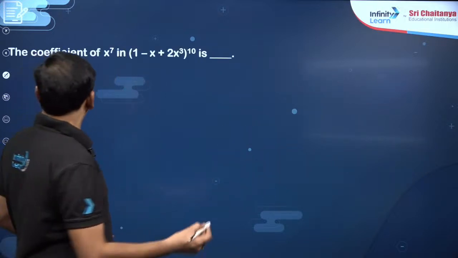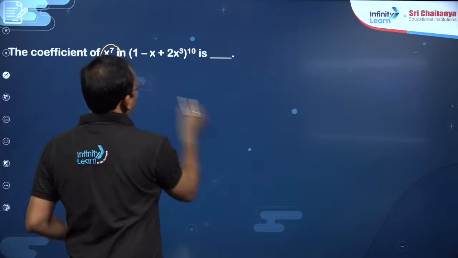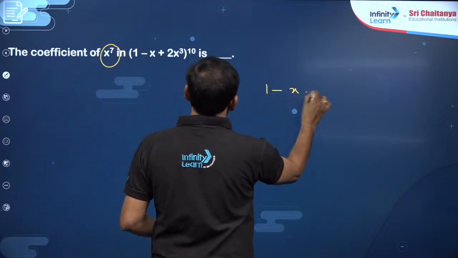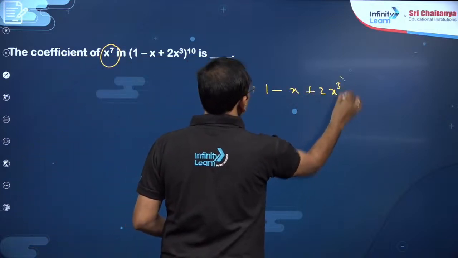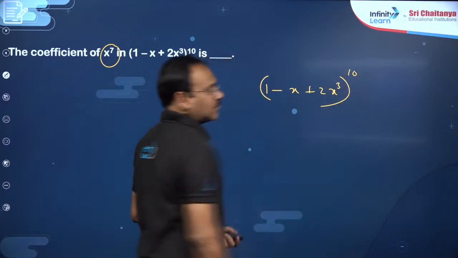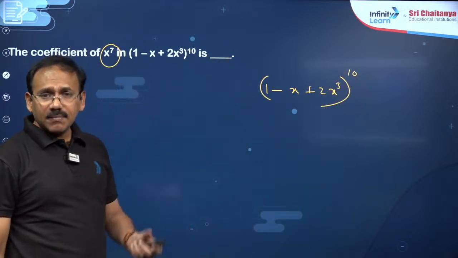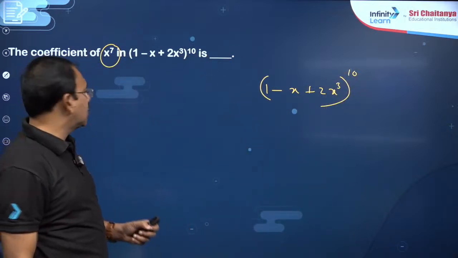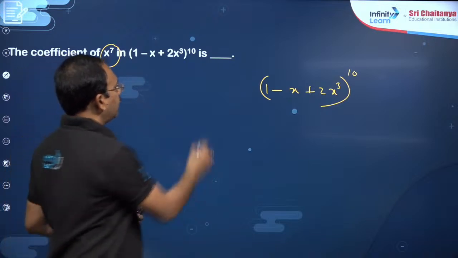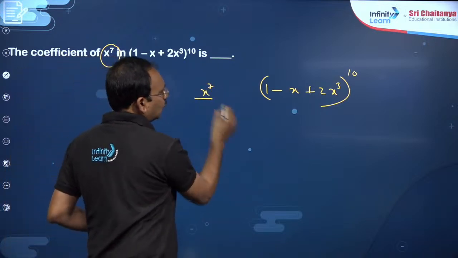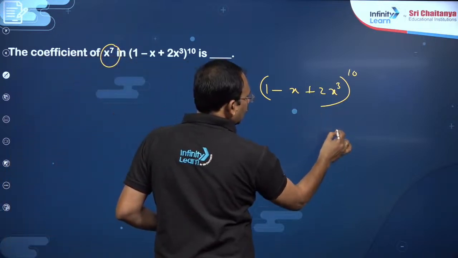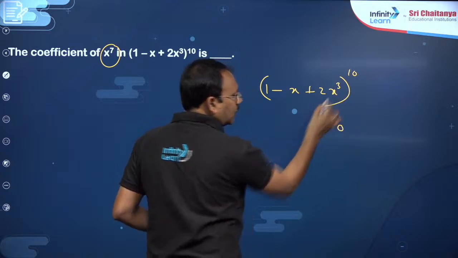Then the next: find the coefficient of x power 7 in the expansion of (1 minus x plus 2x cube) whole power 10, dear students. So this is, we can say, the multinomial theorem combination. I want the coefficient of x power 7 in this. So you just try to write power 0 here.